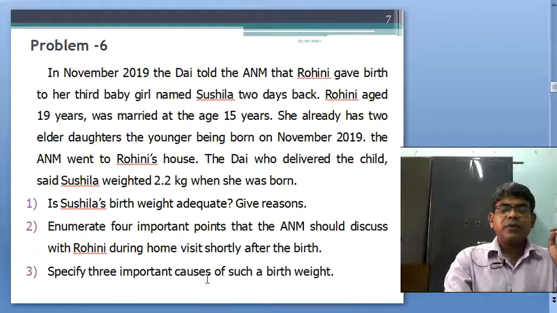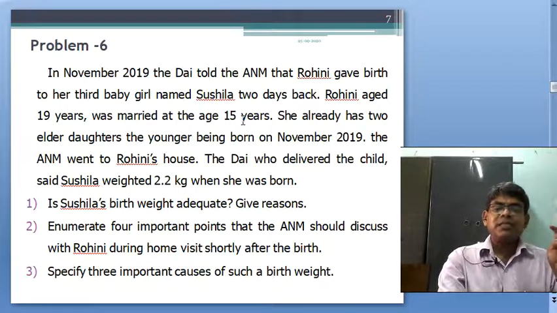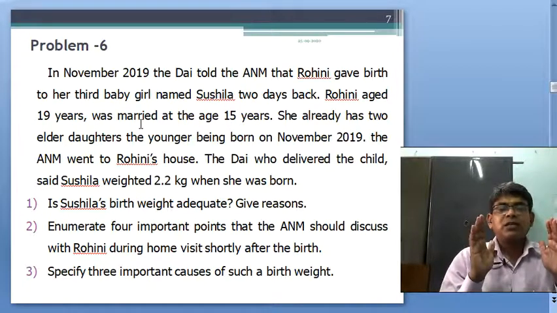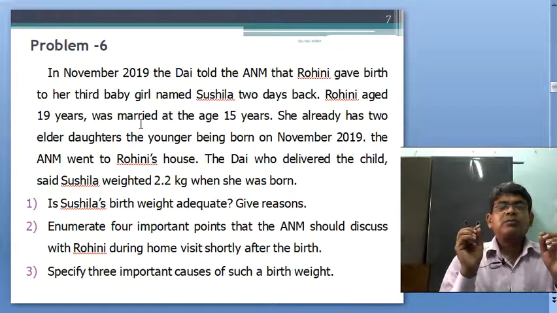Now, specify 3 important causes of low birth weight: multiple pregnancy, teenage pregnancy, and no spacing. Here, at 15 to 19 years, within 4 years she delivered 3 children. This is not a good thing.